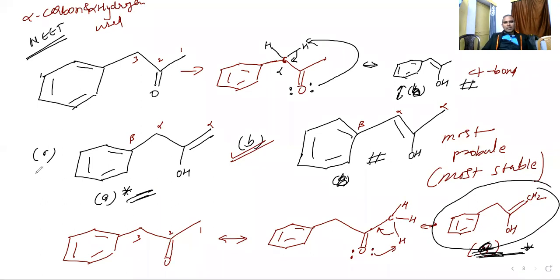So our answer can be A and B both. But the most stable will be this. Why? Because double, single, double is stable. Here double, single is not stable. Wherever alternate double and single bonds are there, that is stable. So this is most stable, but both are keto-enol tautomerism.